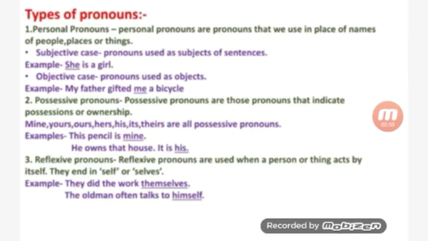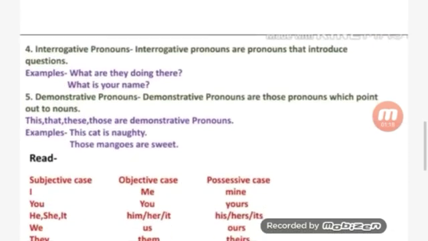Let's take the example. They did the work themselves. So here the subject is plural, so we have used selves here. And the next sentence is: the old man often talks to himself. In this sentence the subject is singular, so we have used self here. So these are reflexive pronouns.